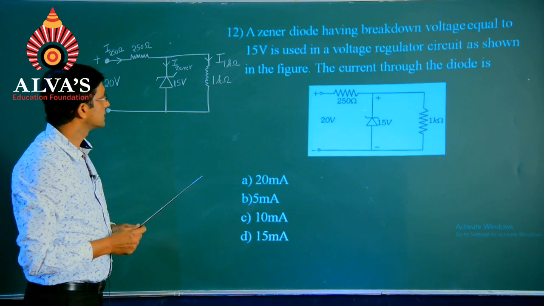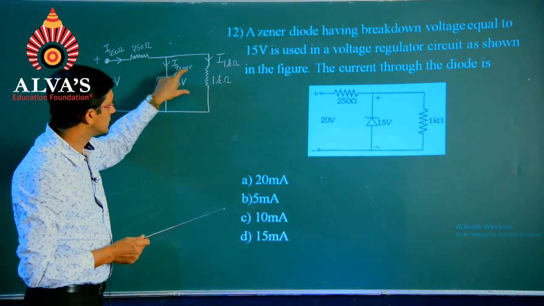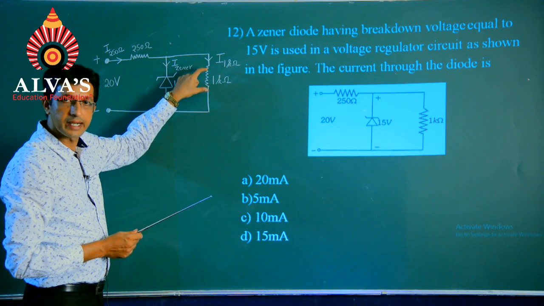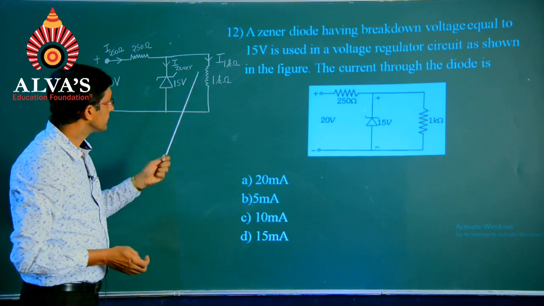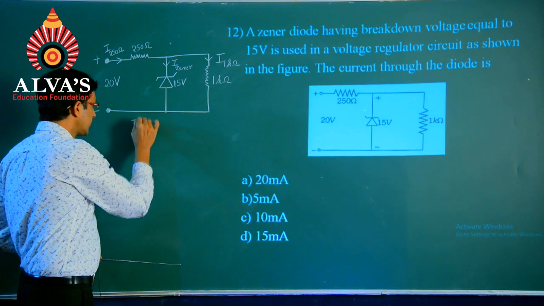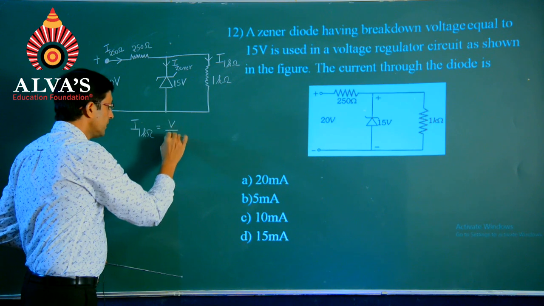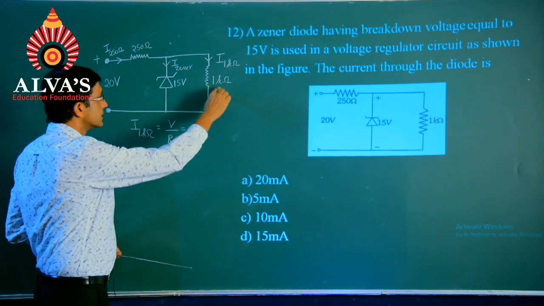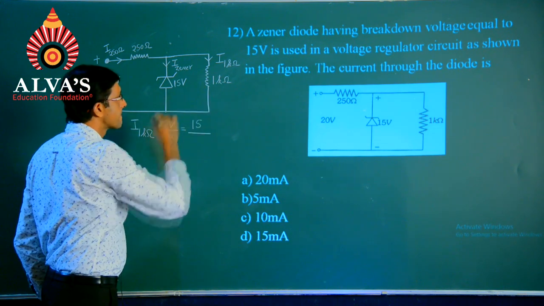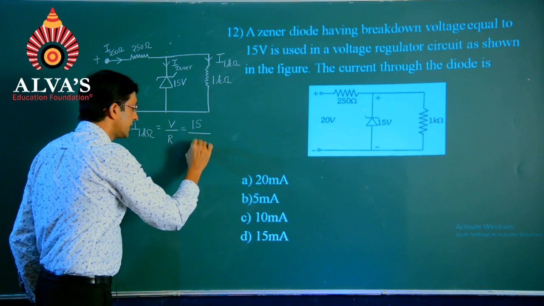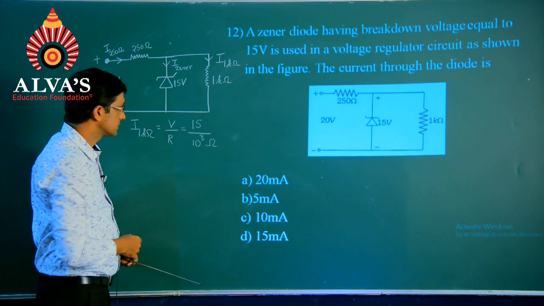Let me begin saying that once the voltage passes across this portion, that is 1 kilo ohm resistor, practically the voltage will remain unchanged. So, I suffix 1 kilo ohm could be written as V by R, that will be this voltage 15 divided by 1 kilo means 10 power 3 in ohms.